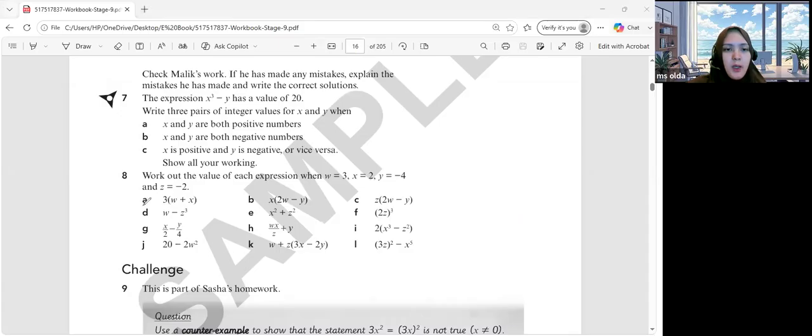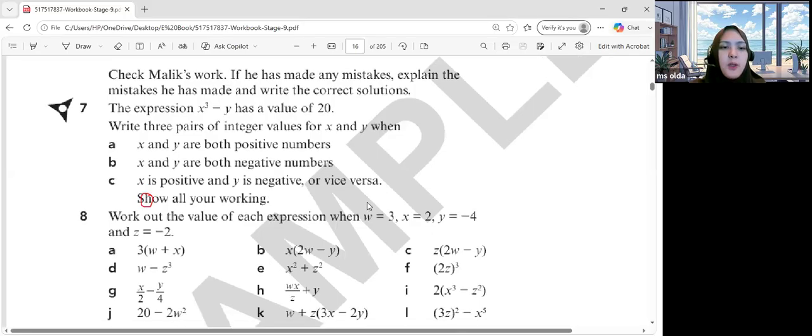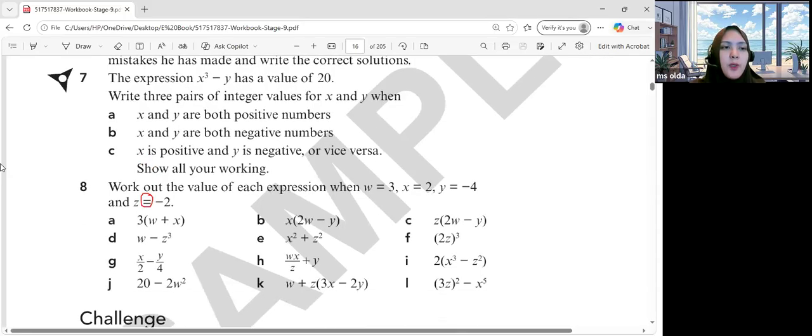Find A. Okay, you can solve for part A first, Hakim. Work out the value. Here we know the value for W is 3, the value for X equals 2, Y equals negative 4, and Z equals negative 2. So if you calculate, as you can see the expression for A, what will be the result, Hakim?